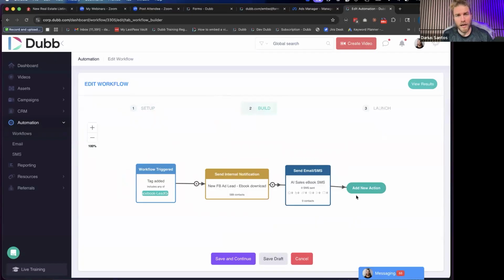And in fact, I'm going to recommend that. Speed to lead is extremely important, right? You generate a Facebook lead, they're going to be sent to your Dubb page. And shortly thereafter, they're going to get an email, maybe a text message, maybe even a phone call within 5 minutes of them submitting that form. So there you go. That is exactly how you'll connect Dubb into your Facebook ads. All right.